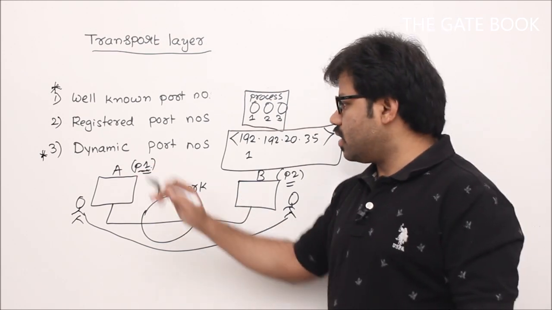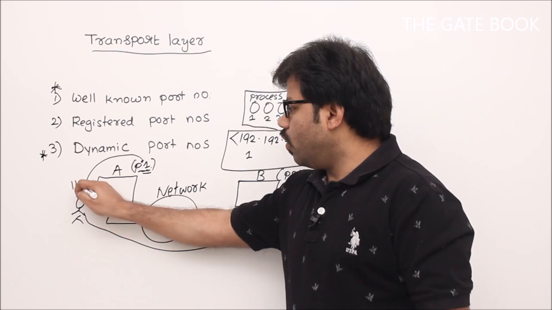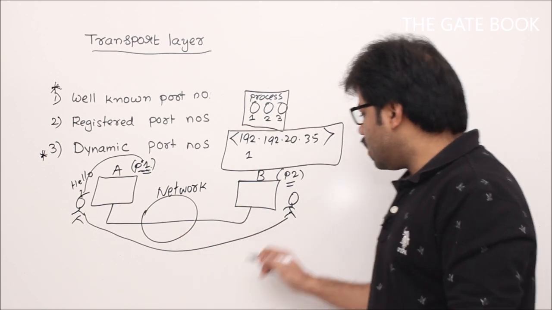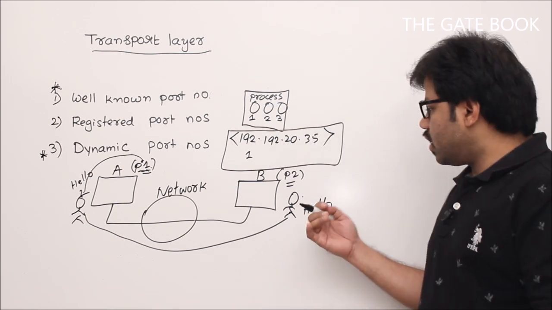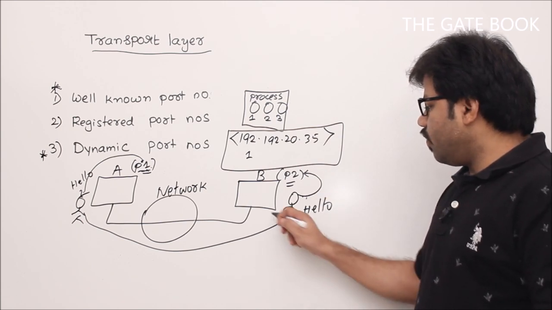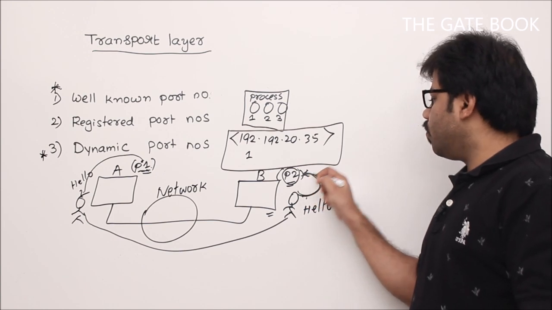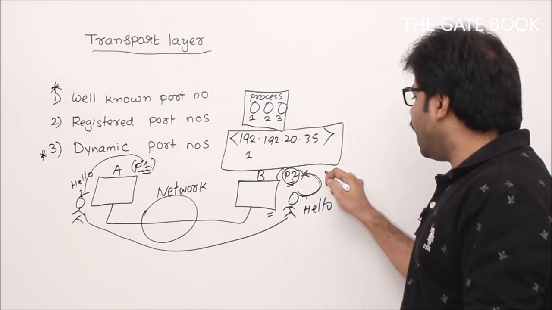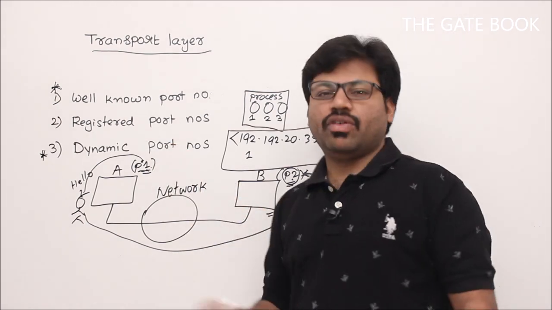Let's say you are an application. So process 1 is going to tell the transport layer, my dear transport layer, I say hello, you just send it. To whom? We will give the IP address, so that hello message can come up to this transport layer. But after that, how will the receiver's transport layer deliver it to the application layer, the process? P1 should know P2's address, that means P2's unique identification number, let's call it 27, whatever it is. So that 27 should be known to P1, correct?